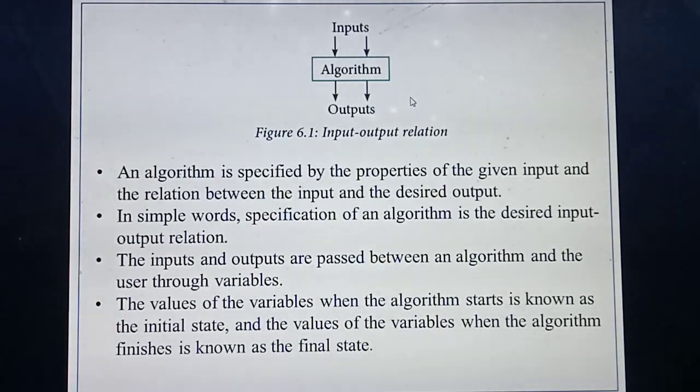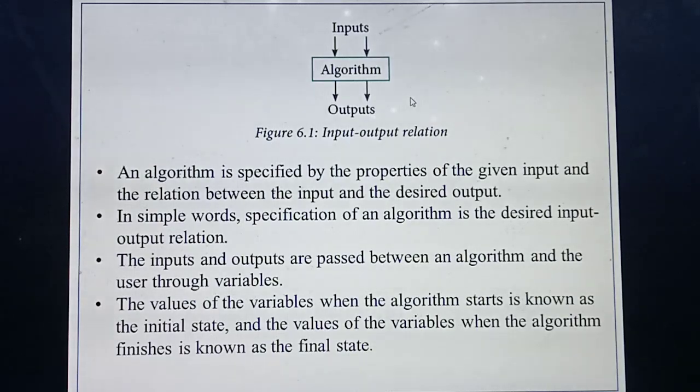So before you add, what's the value of a? 5. What's the value of b? 10. Okay. At the end what will you get? 10 plus 5, you will get the answer 15. So at the starting, the values you are passing are called the initial value or initial state. Before passing into the algorithm, the value you pass is called the initial state or initial value. Then after computing the algorithm, you will get some value that is called the final state.